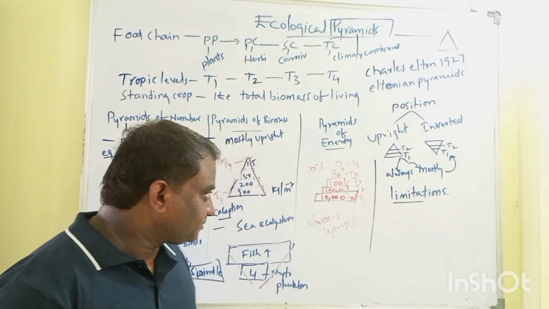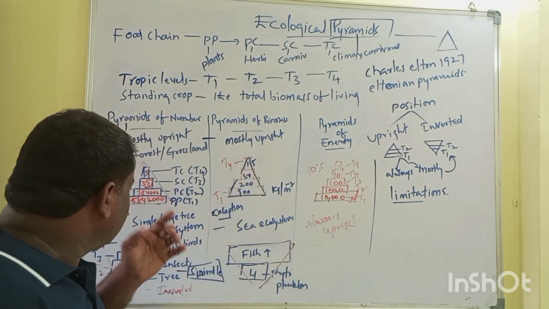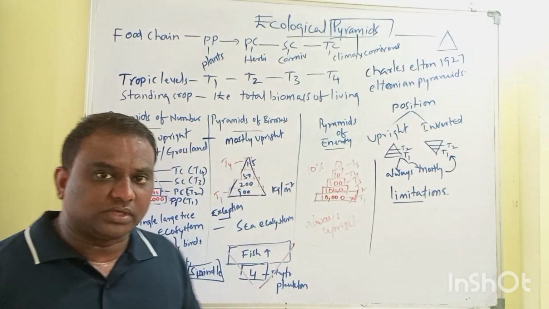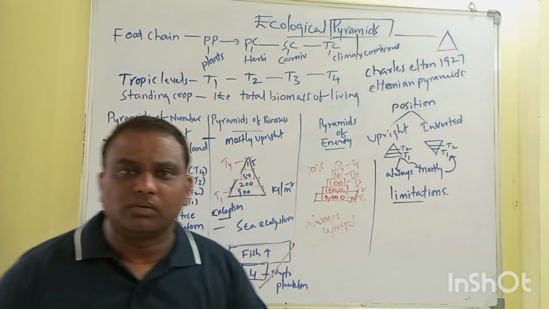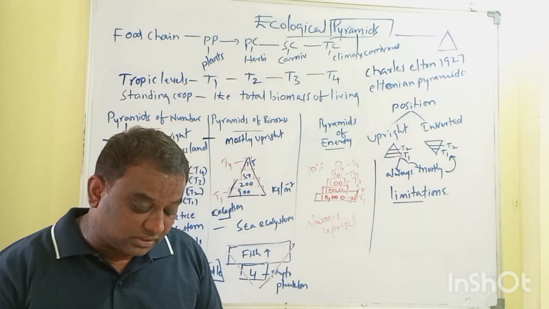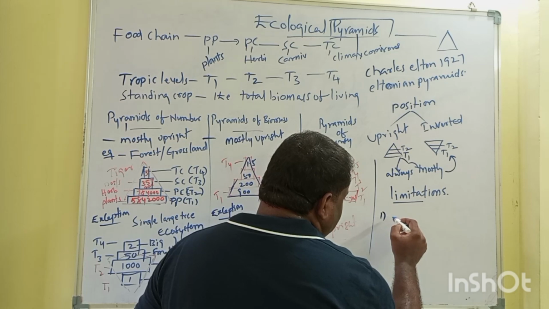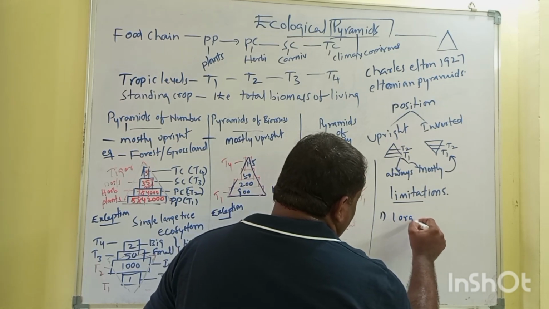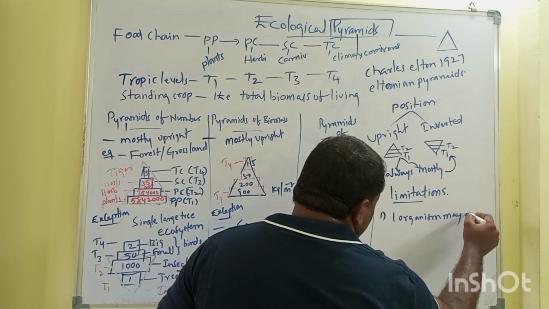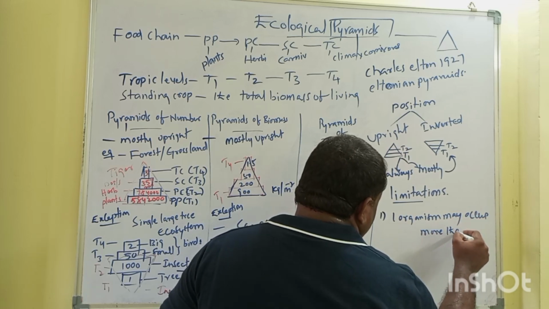And the second point: it seems to be a very simple food chain. When you look at the trophic levels, plants, herbivores, there is a plant, there is a herbivore, there is a carnivore, there is a tertiary carnivore, but this type of simple food chain never exists. So the first limitation is that one organism may occupy more than one trophic level, but they are not considered.